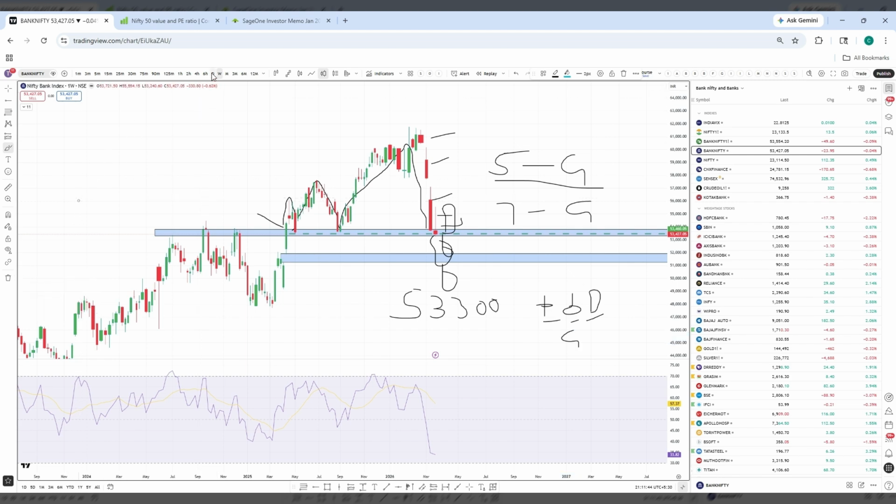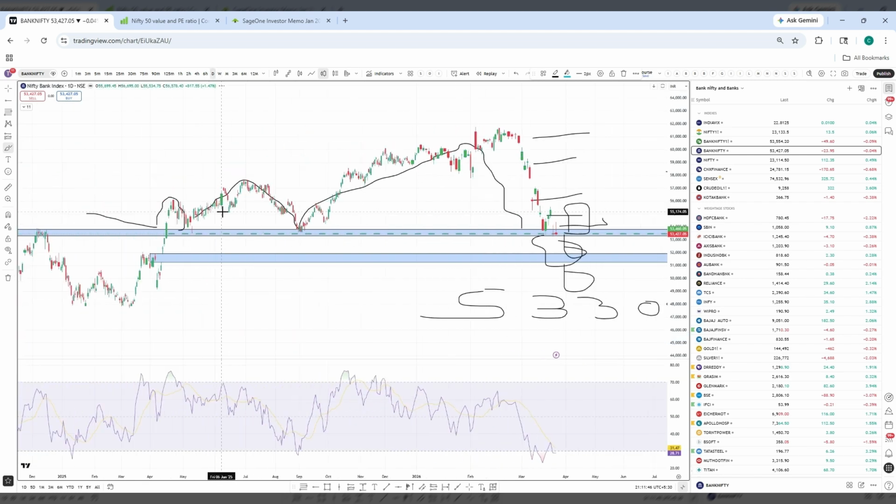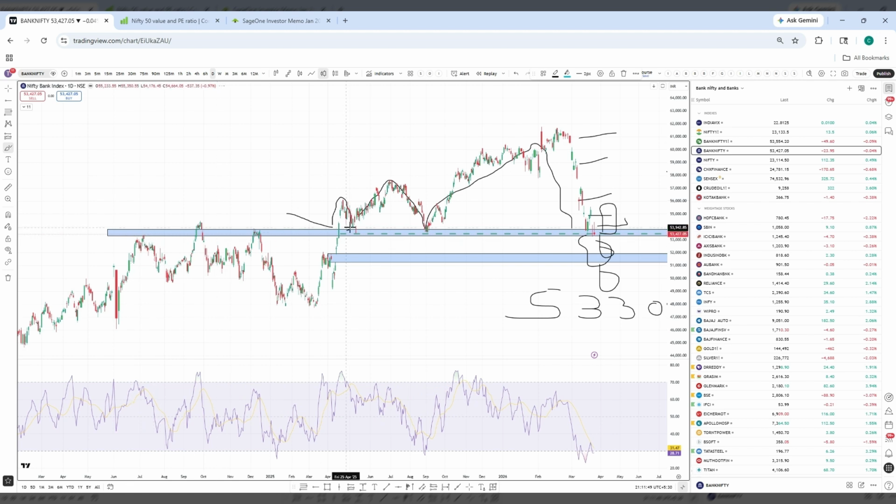Now if we shift to the daily time frame, again here we are at the neckline. Okay, same neckline. We are here, one time support, two time support. So here one time, here second time. Now here we are at the third time. So if we close a daily candle below this 53,300, then only I will be bearish till 52,000 in Bank Nifty. Till market is not closing below 53,300, I am not bearish in Bank Nifty.